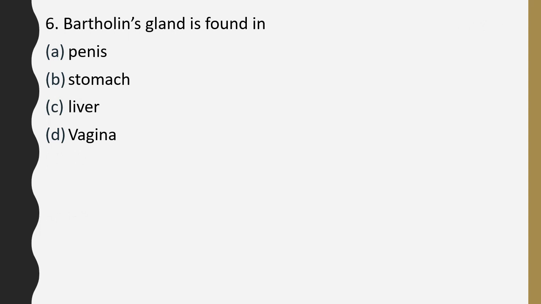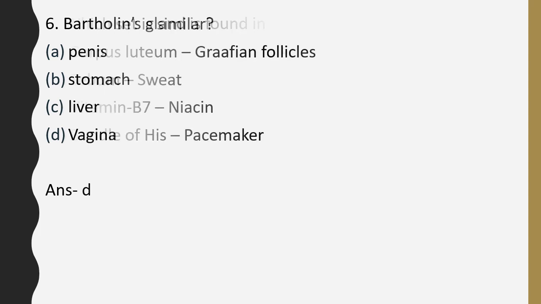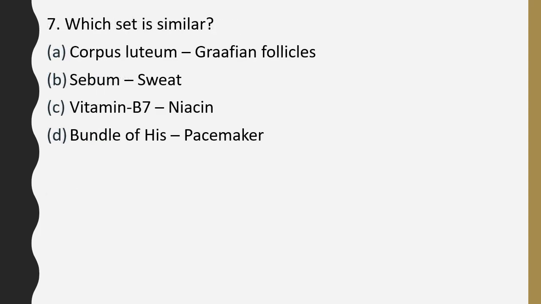Question number 6. Bartholin's gland is found in penis, stomach, liver or vagina. The correct answer is option D, that is in vagina. Question number 7. Which set is similar? Corpus luteum, Graafian follicle, sebum, sweat, vitamin B7, niacin, bundle of His, pacemaker. Which set is similar? Correct answer is option A, corpus luteum, Graafian follicle.